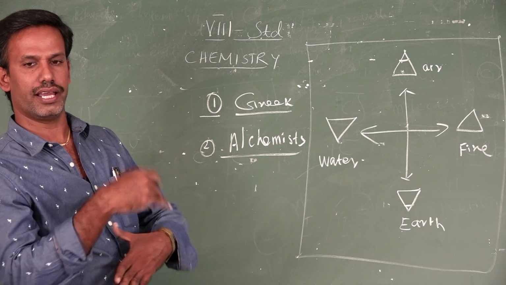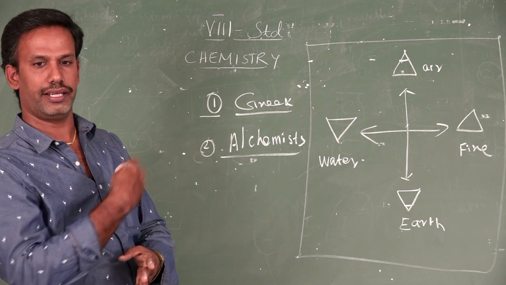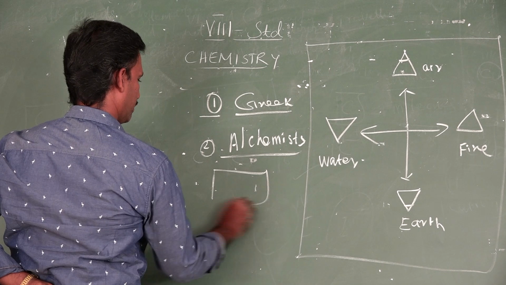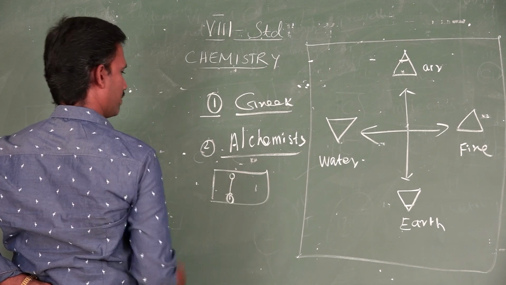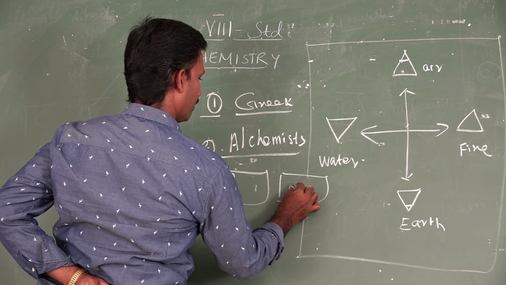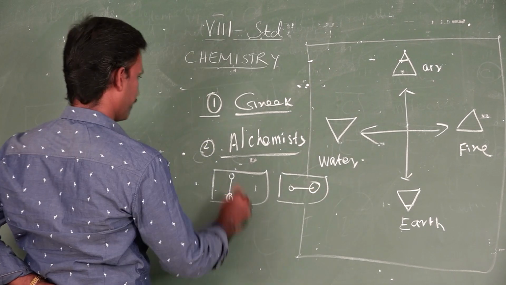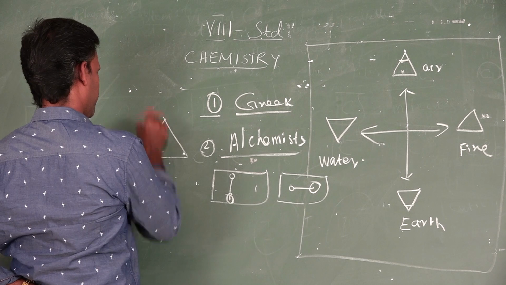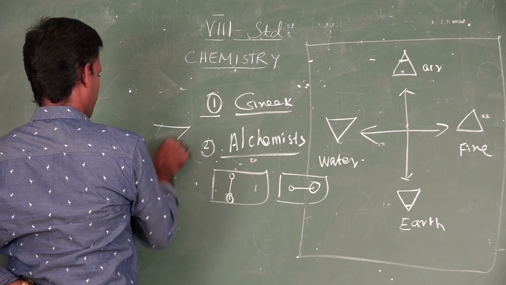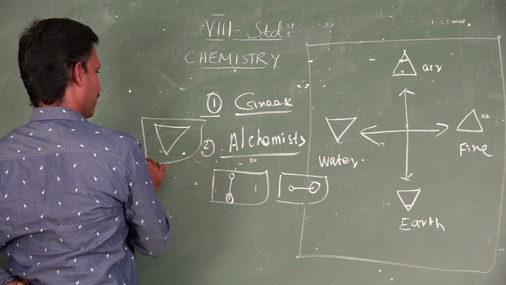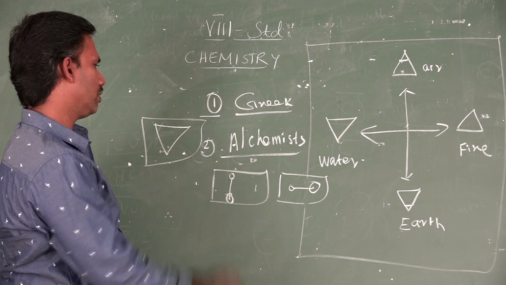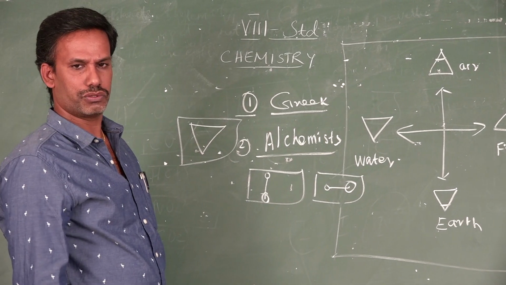So in those days they used some symbols, which are called alchemist symbols. For example, this is for nickel, this is for arsenic, and this is for water. The alchemists used these symbols. These are also not in use nowadays.